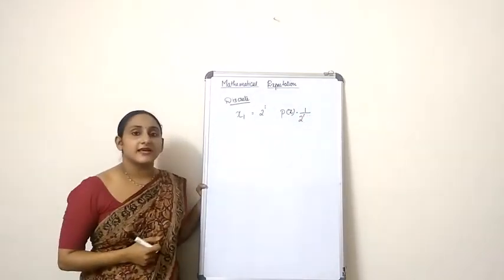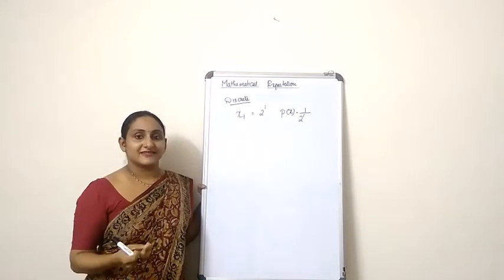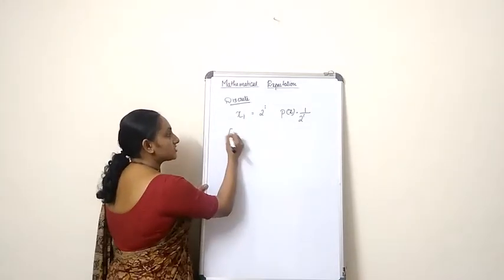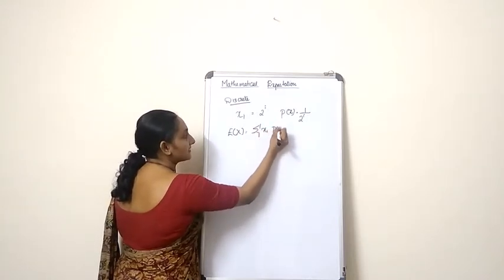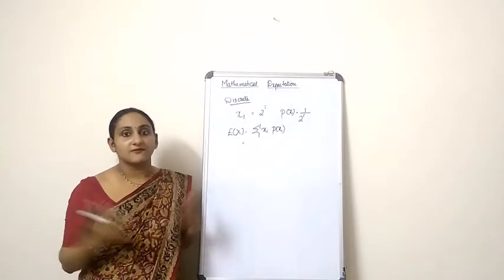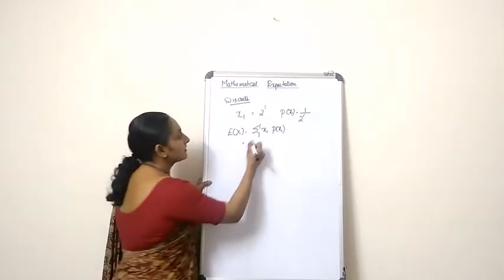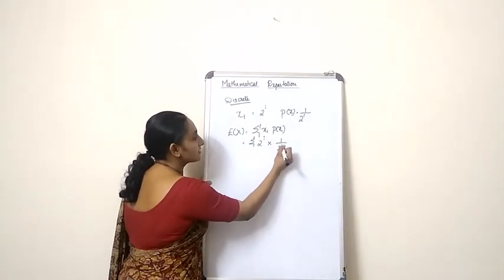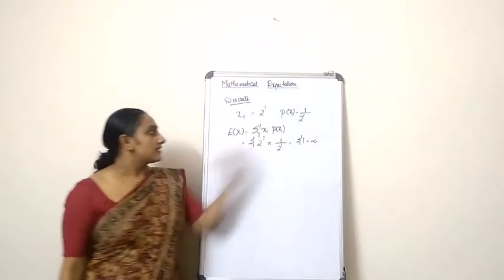Now, what is the formula for mathematical expectation when x is a discrete random variable? Yes, expectation of x is equal to summation xi p of xi. So now let's substitute these values in this equation and check whether the mathematical expectation exists or not. Summation 2 raised to i multiplied by 1 by 2 raised to i, which is equal to summation 1, which is equal to infinity.